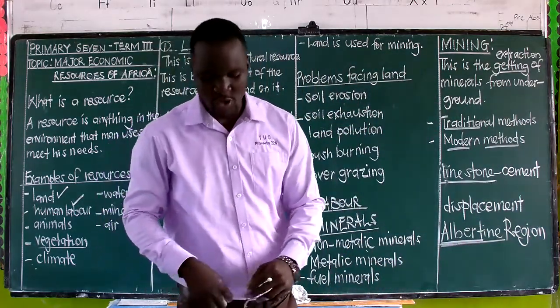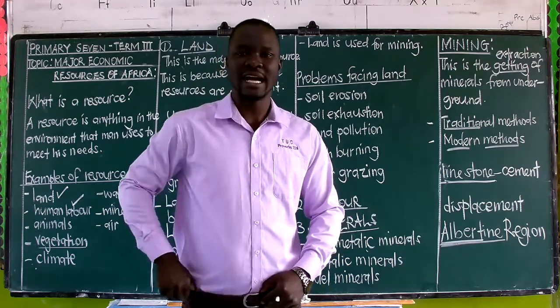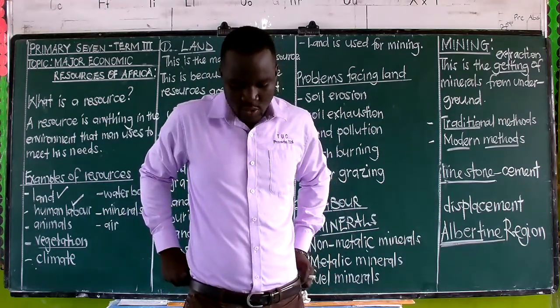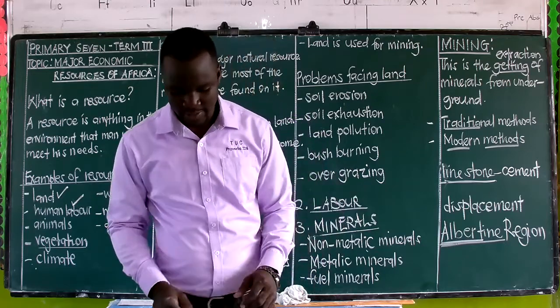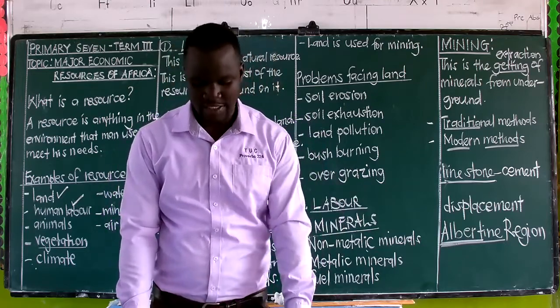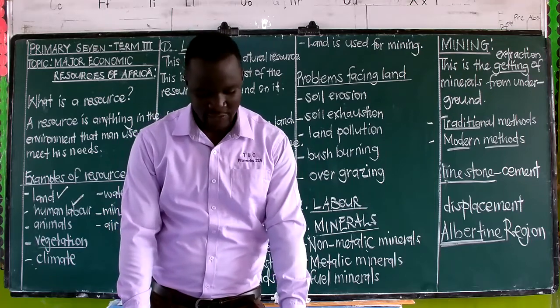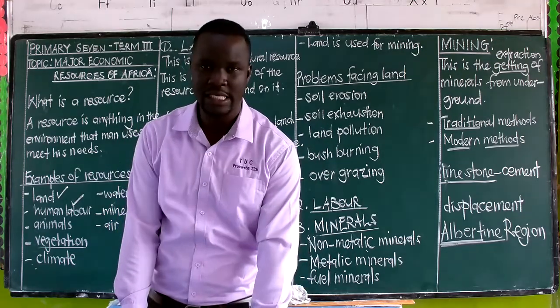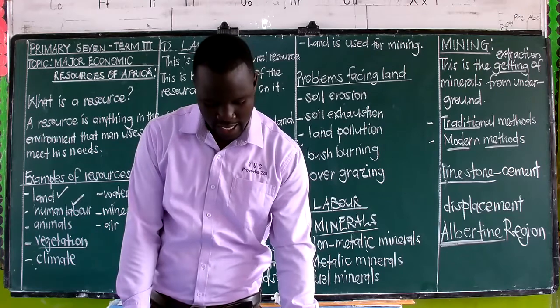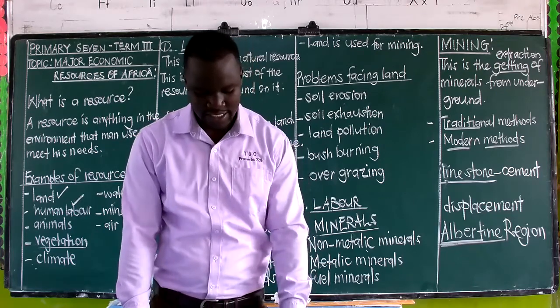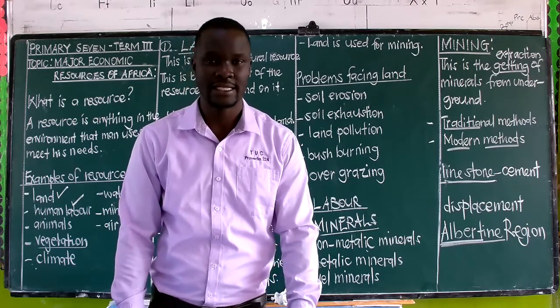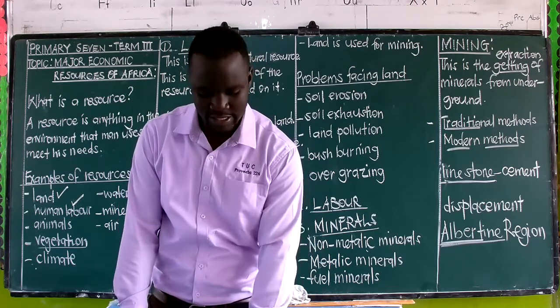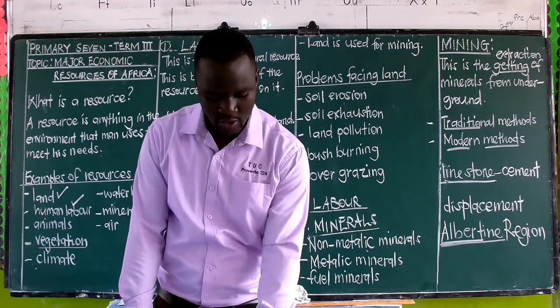The next we have is wolfram, which is used for making cutting tools, rock drills, etc. We have it at Kavala, Mwanza, and then at Bukowa. Then finally we have graphite, used for making pencils, which we get from Acholi. From that you will be having the activity on page 5 that you will be answering later on.